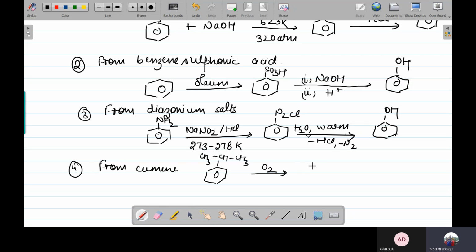Oxidation, H plus, H2O, OH, acetone is going to be obtained. So these are the general preparation methods for the phenols.